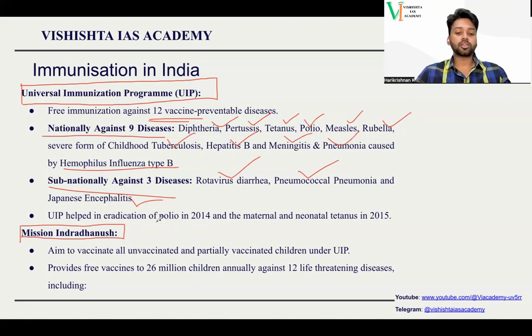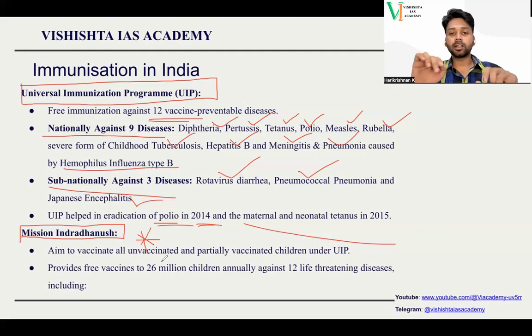It helped in eradication of polio. In 2014, it was announced that we have completely eradicated polio, and tetanus has also been eradicated. So these 2 diseases have completely been eradicated in India. So already we have the Universal Immunization Program. Why do we need Mission Indradhanush? Mission Indradhanush was launched so that if there are any children who did not get immunization through the Universal Immunization Program, they will get immunization through Mission Indradhanush.